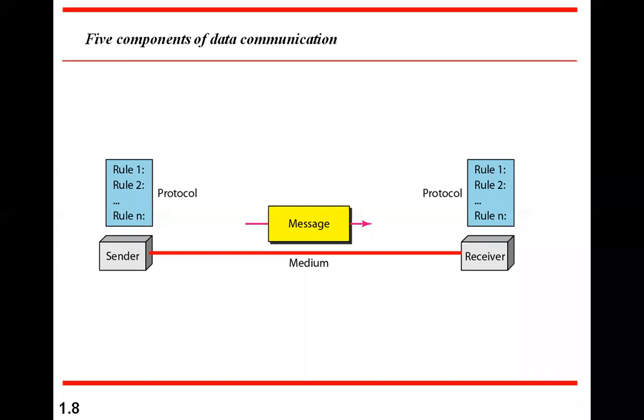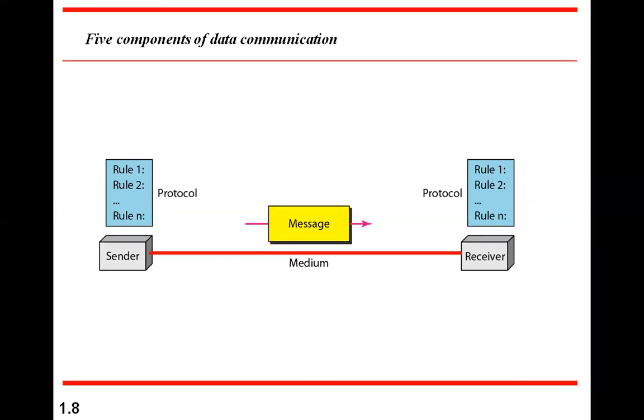Now, for exchanging this message meaningfully, the sender and receiver have to follow a certain handshaking mechanism. Otherwise, they will not be able to understand each other properly. Like both of them having the same language, and both following the same protocol: when to send, or how much time to wait before sending the next packet or message.